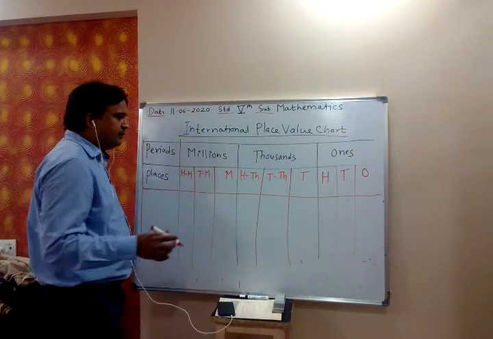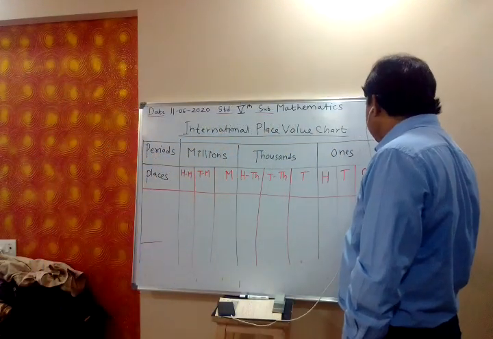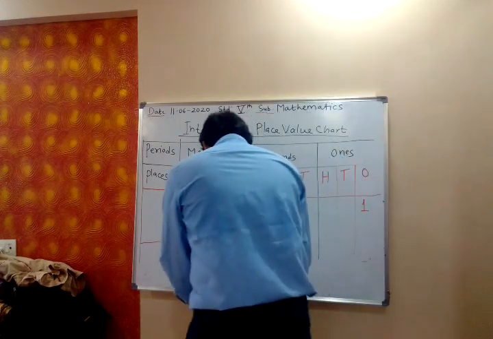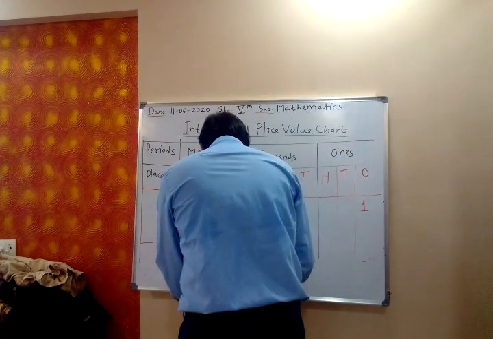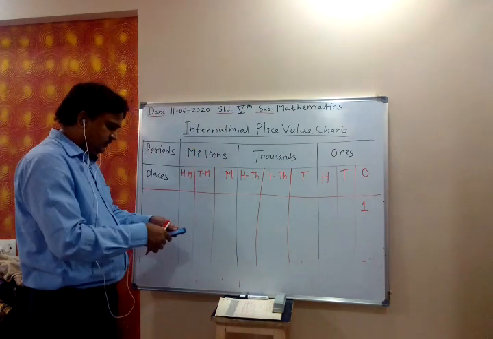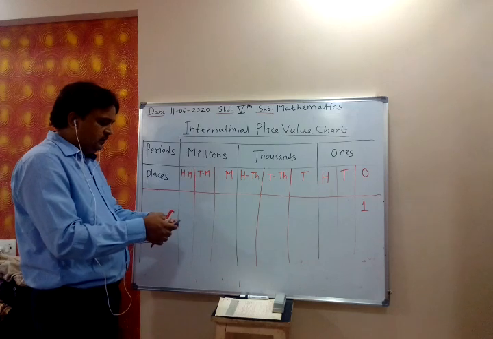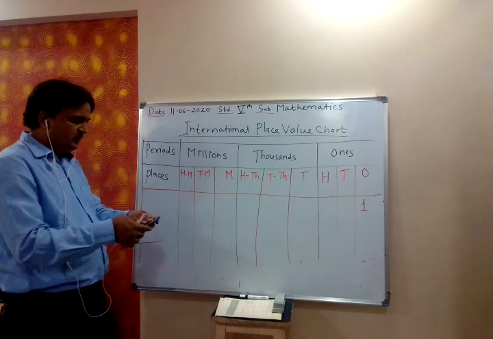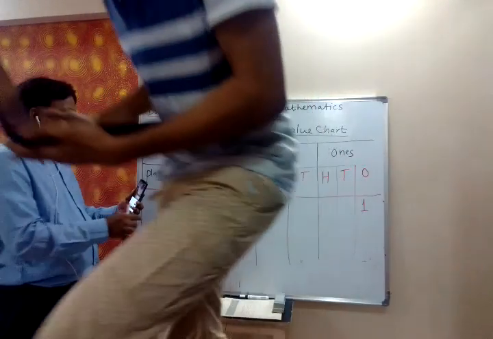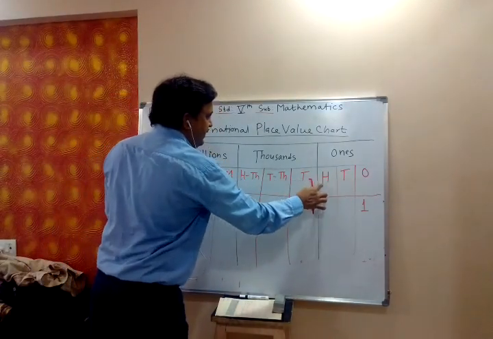Let us write the number of zeros. This is ones, tens, 100.